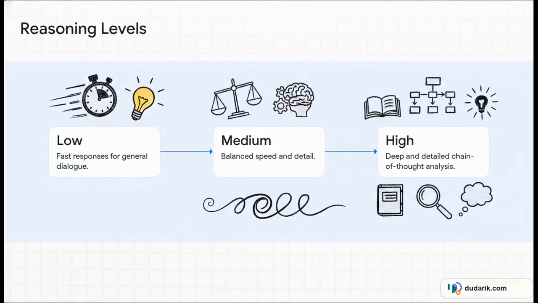feature, configurable reasoning effort. You can actually explicitly instruct the model right in the system prompt to use one of 3 levels. Low gives you fast, low latency responses for just general chat. Medium is your middle ground. It balances speed and detail. But high? That unlocks deep, detailed chain-of-thought analysis. Basically, you are in total control. You can trade latency for intelligence on a prompt-by-prompt basis.